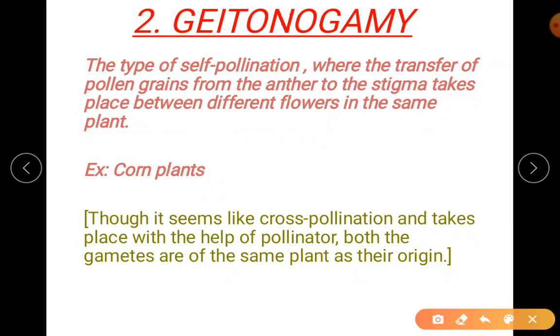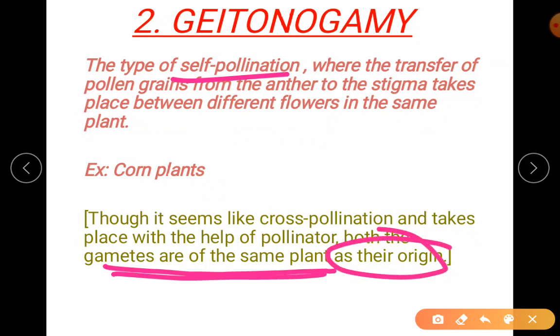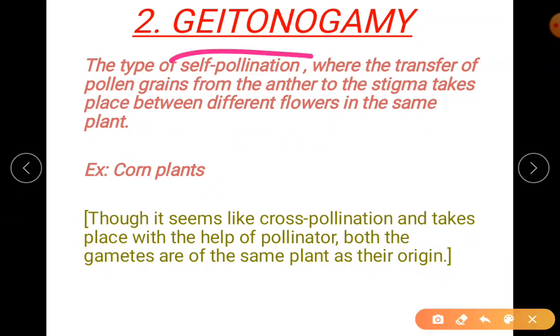But why are we saying it is self-pollination? Gametes are of the same plant. So gametes are of the same plant in origin. That's why it is self-pollination, not a cross-pollination. It is a self-pollination. So geitonogamy is a self-pollinating type. So it is between different flowers in the same plant.